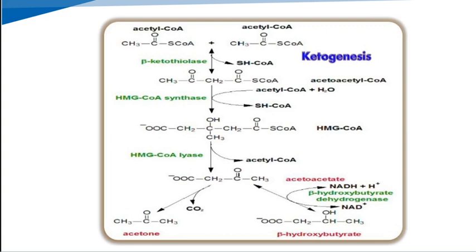Next, acetoacetate undergoes decarboxylation which gives the acetone moiety, and the acetoacetate undergoes dehydrogenation that gives beta hydroxybutyrate. So this is the pathway of the ketogenesis for the formation of the ketone bodies.